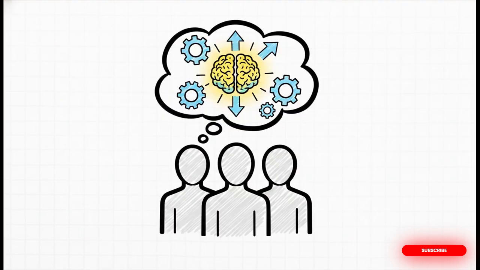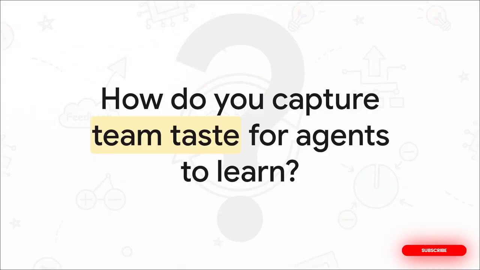Because at the end of the day, the ultimate goal here isn't to remove human taste or judgment from your workflows. Not at all. It's to capture it. When built correctly, an agent stops being just some static prompt a developer wrote 6 months ago. It evolves into a living, working memory of exactly how your team thinks. Every single time a human corrects the agent, that judgment compounds. And that leaves us with a critical, provocative question for you to chew on as you build out your own workflows. It's time to stop asking how to write the perfect prompt and start asking, how are you capturing your team's taste so your agents can actually keep learning?